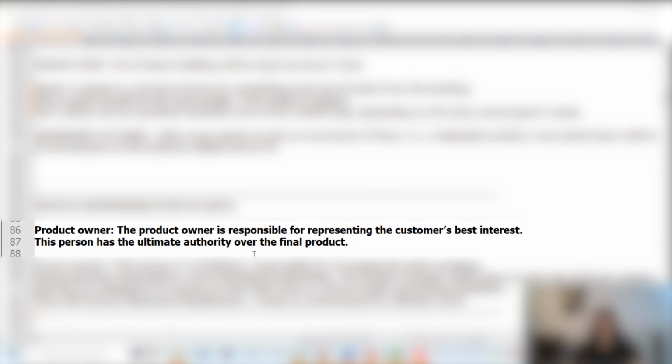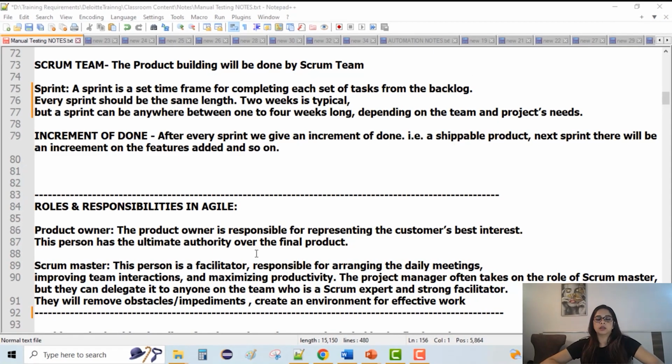There's another very important person in the team who is called the Scrum Master. Scrum Master is a very typical role, and we have a dedicated Scrum Master in our companies and projects. But if we don't have a particular role like Scrum Master in a company, we can choose one Scrum Master from amongst the team.